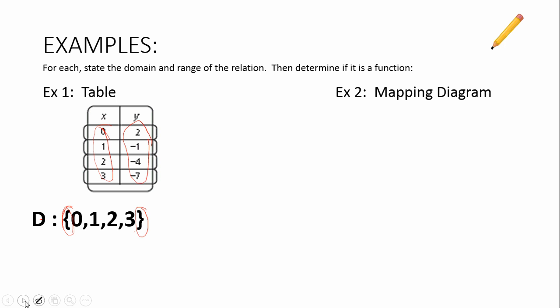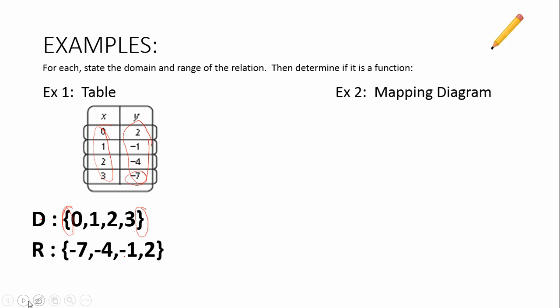The range is listed in a similar way. Be careful though, these y values, the smallest one is -7, so we're going to actually start our list with -7, and then the next smallest would be -4, and so on. So when we make a list of range values, this is what it looks like, the R for range, and then again, the little fancy brackets here need to be there. So we've listed the domain values, we've listed the range values, and now we need to go ahead and say whether or not this is a function.